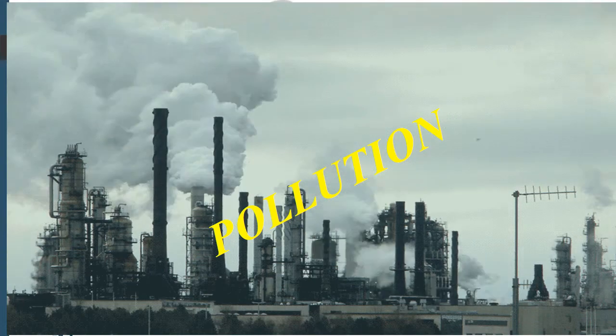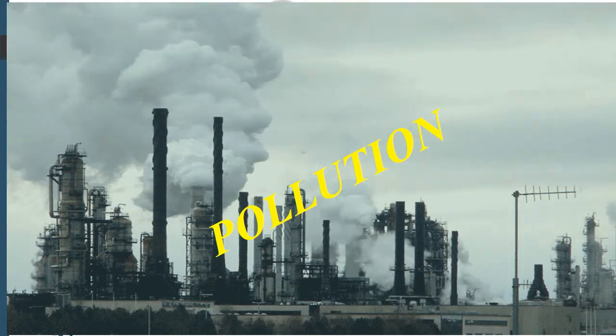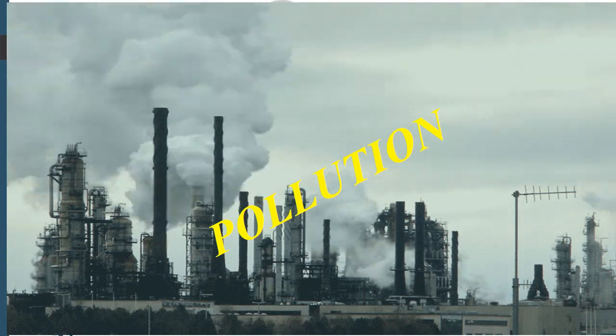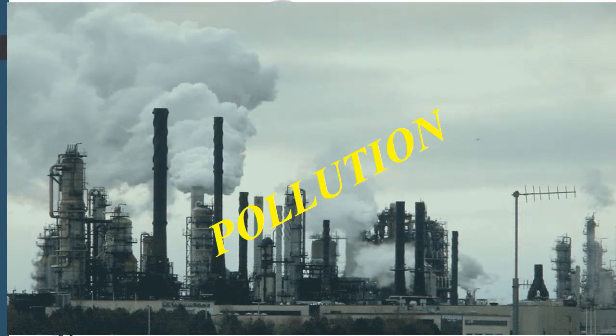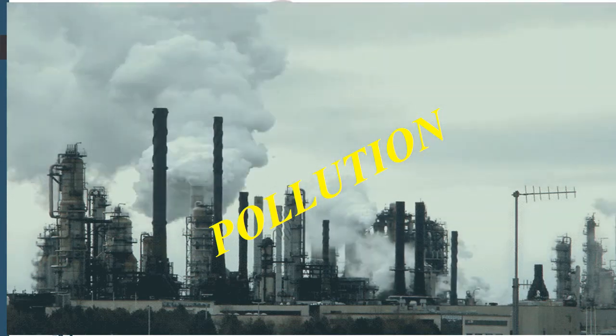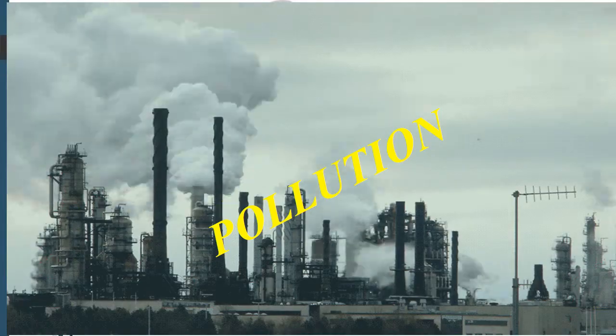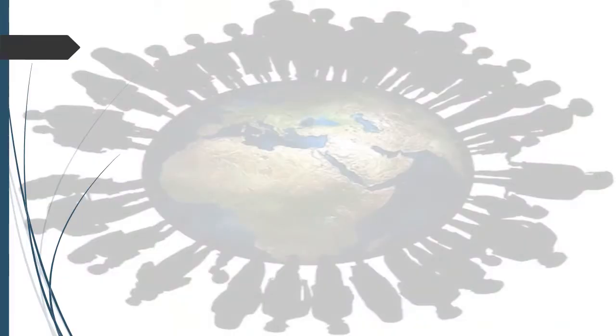Water is also polluted in crowded communities, which I have discussed already. The other effects of the explosion are traffic congestion and frequent accidents. These also come with this.